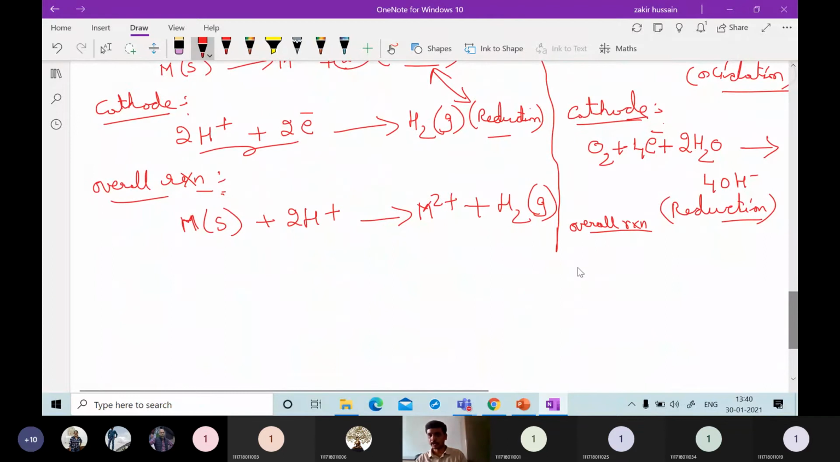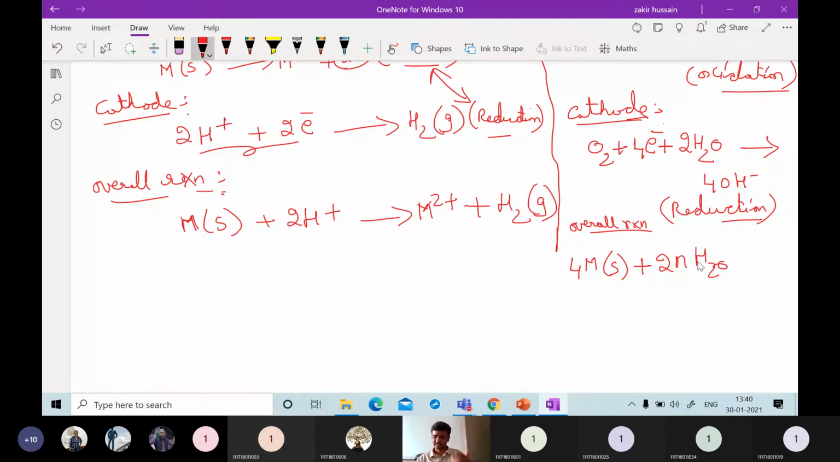if you see this overall reaction, what happens if you consider there are 4 metals or 4 molecules of a metal, then it will combine with 2n hydrogens. This moisture or water content will combine and result in 4 molecules of metal oxide or metal ions M n plus, and 4 hydroxide ions. So this is the overall reaction which is going to happen. This overall reaction is nothing but an oxidation